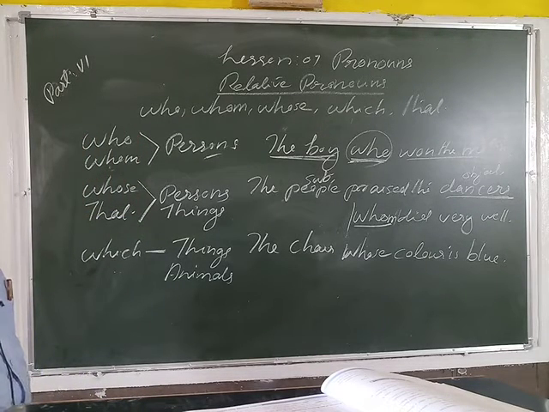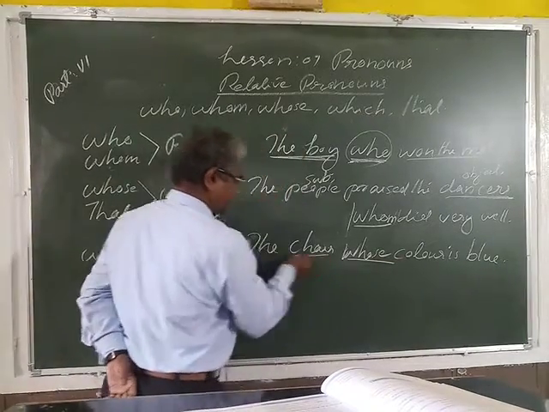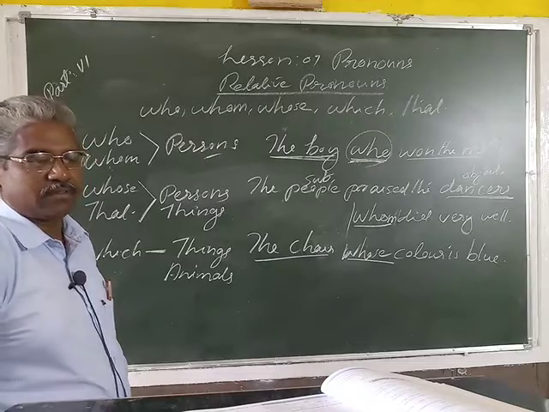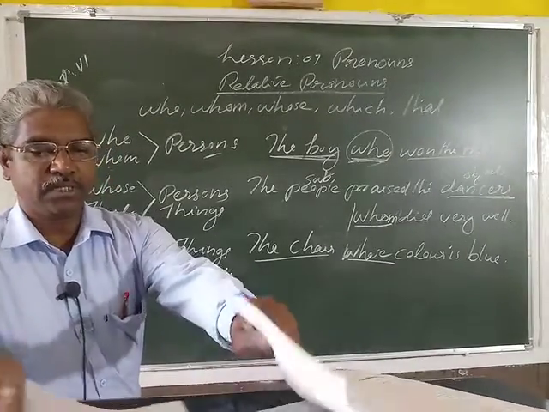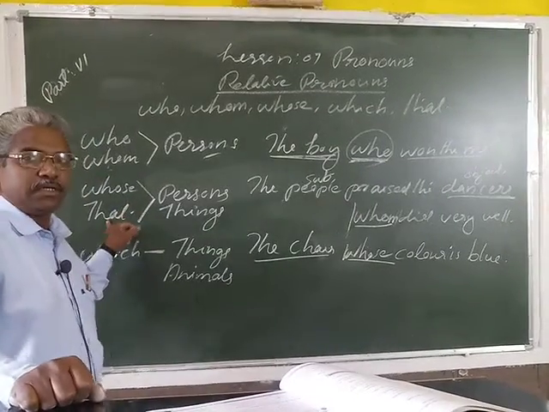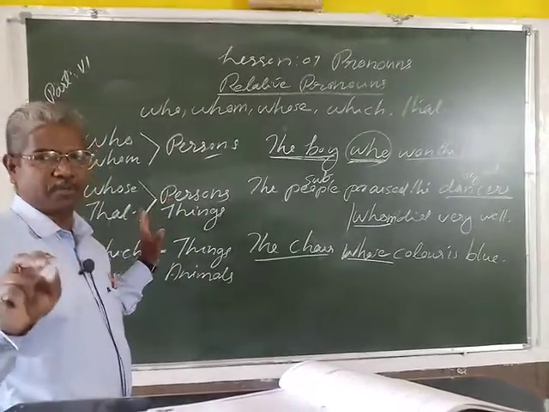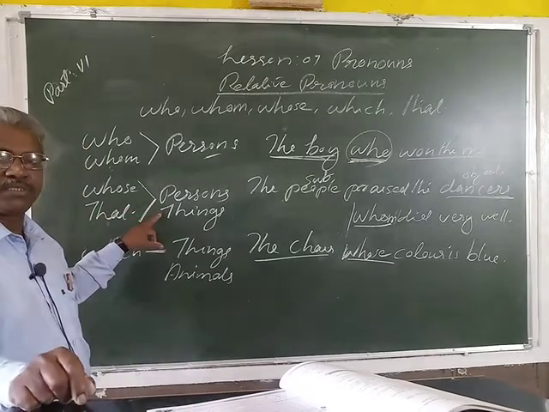The chair whose color is blue. Here whose refers to the chair. So whose and that, keep this point in your mind, it is very simple. Whose and that are for persons and things.